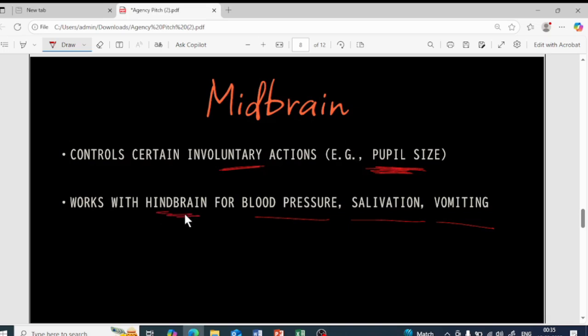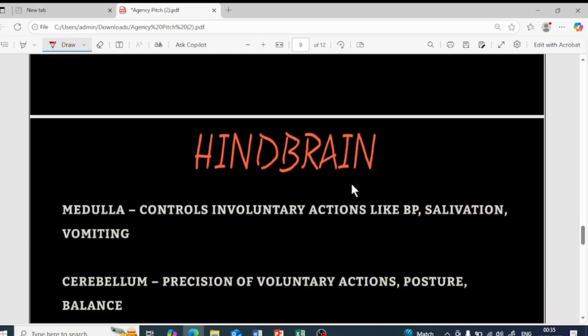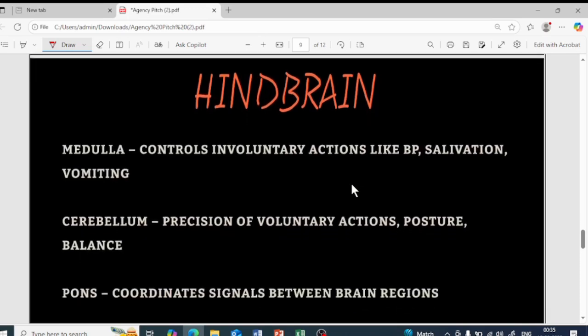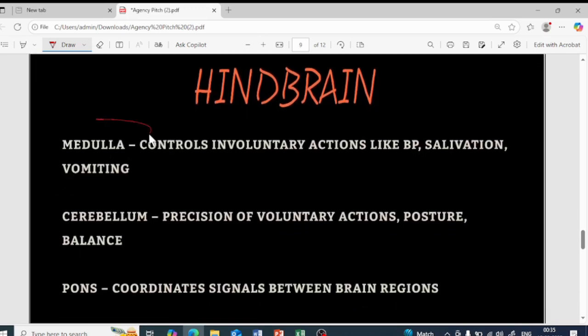And the main function of the hindbrain is to control blood pressure, salivation, as well as vomiting. The information about these things is processed in the hindbrain, so the midbrain works with the hindbrain for this purpose as well. Okay. Next is the hindbrain. The hindbrain includes three main parts. One is the medulla, one more is the cerebellum, and one more is the pons. These are the three main parts of the hindbrain.